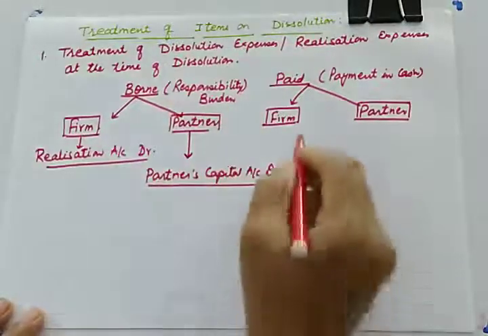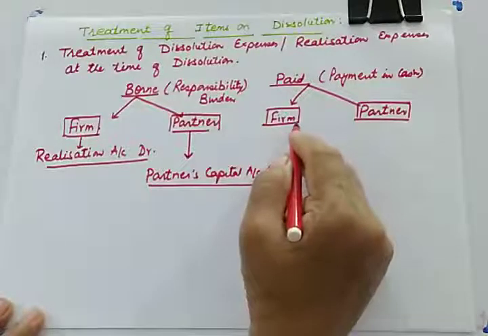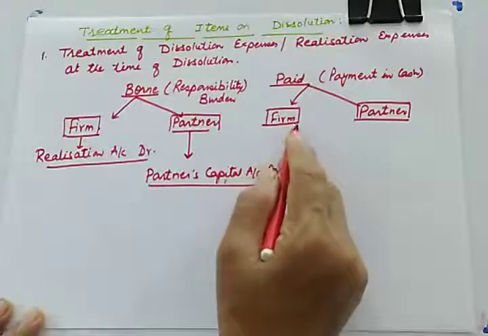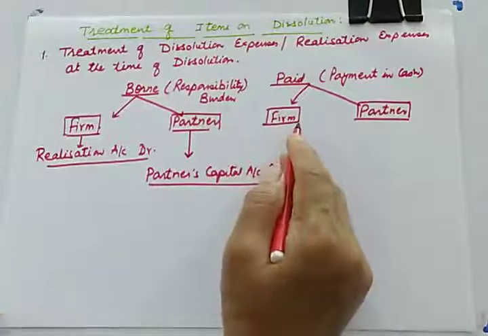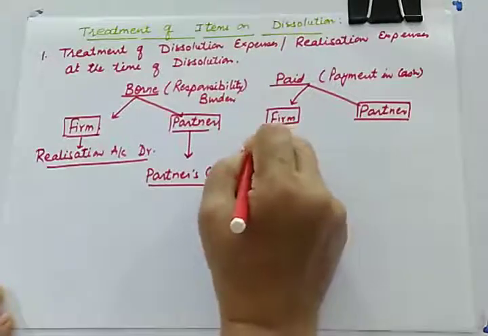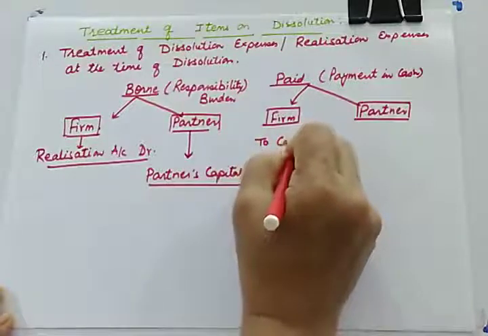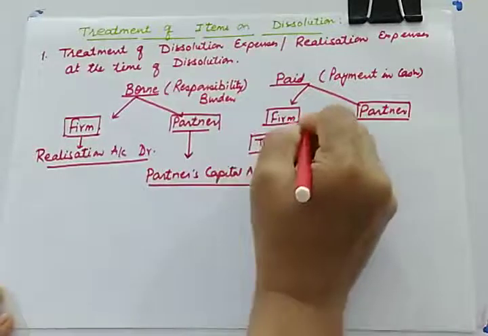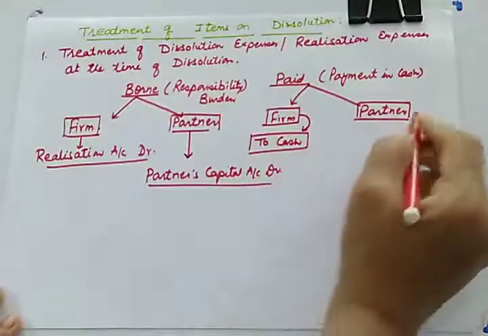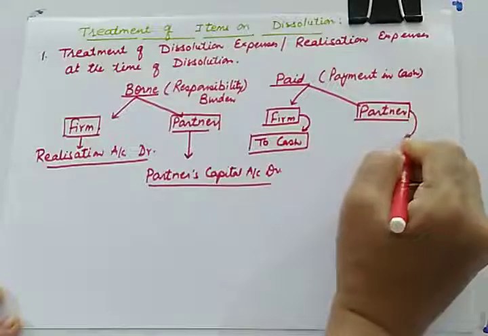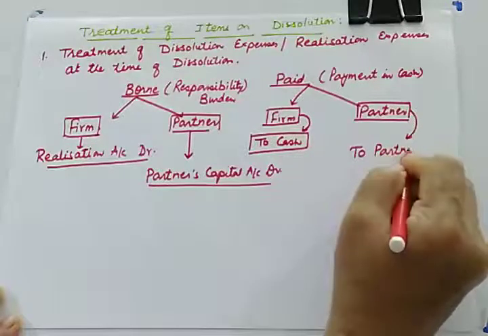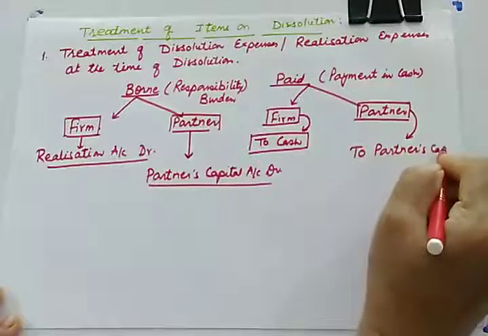Now let us talk about the payment part. If the firm is ready to pay dissolution expenses or realization expenses, you know that whenever the firm pays expenses, we'll give credit to cash. But if the partner is paying the expenses, in that case we'll give credit to the partner's capital account.